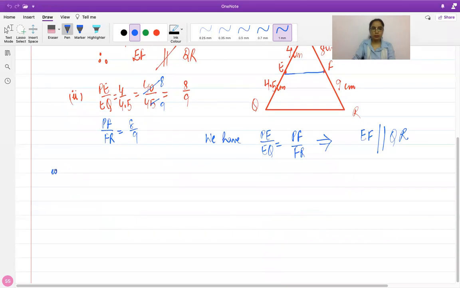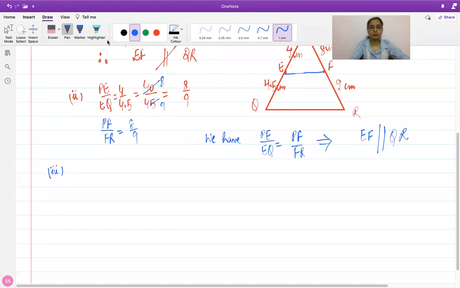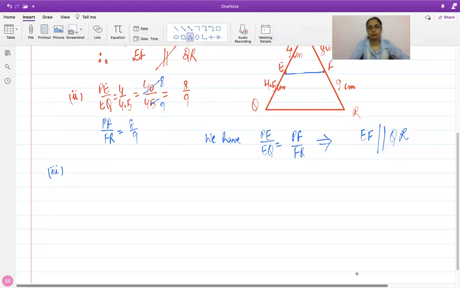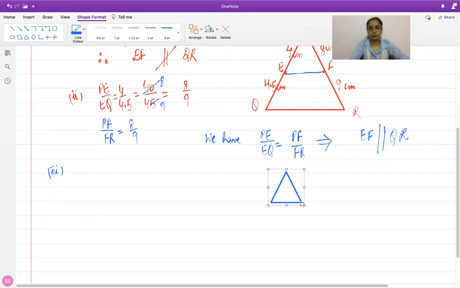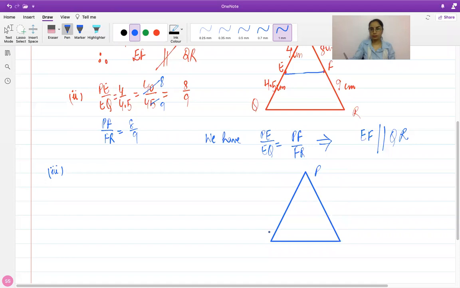Let's do the third part of the same question. Again, you have to take triangle PQR. Mark points E and F on the two sides. And now let's mark the measurements here.